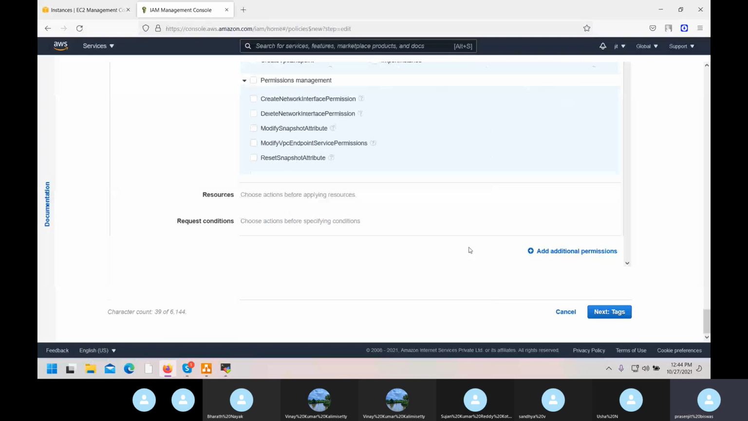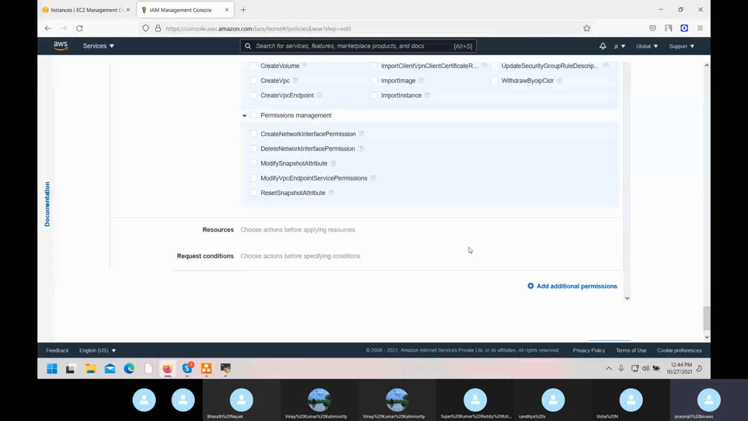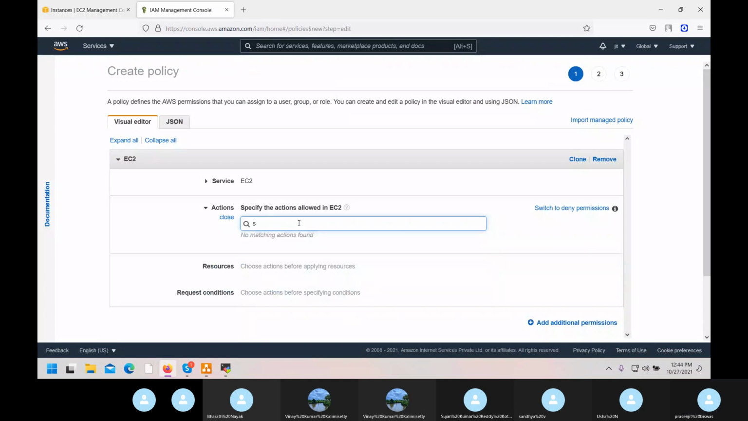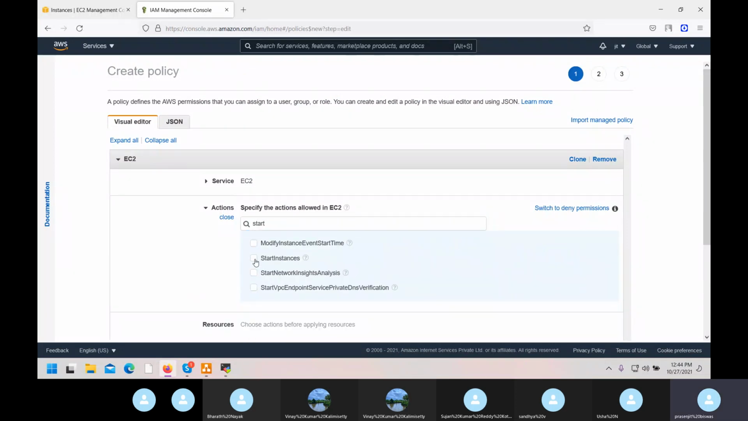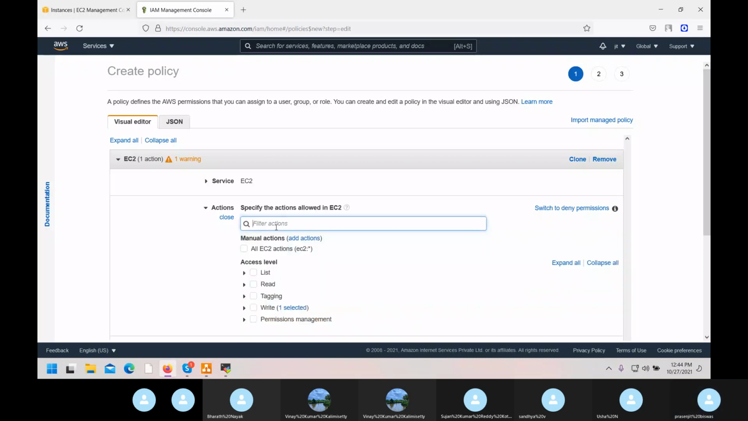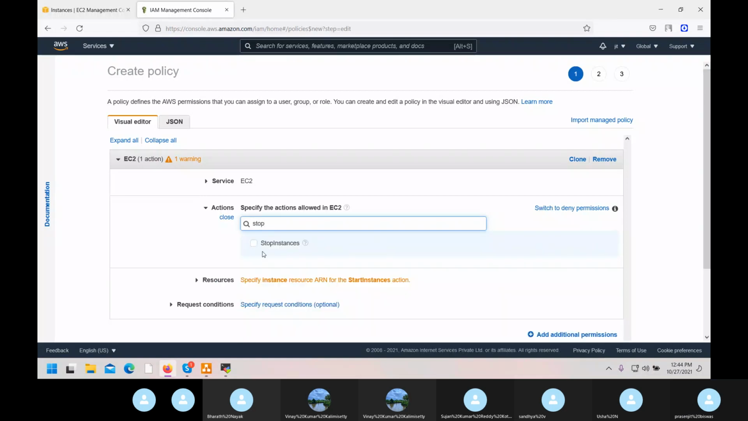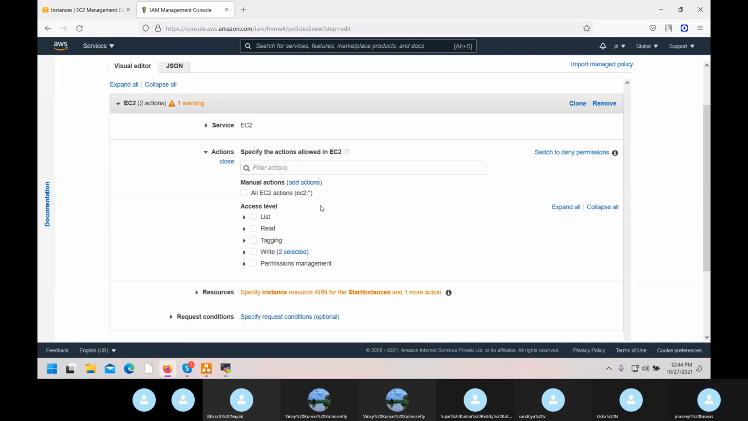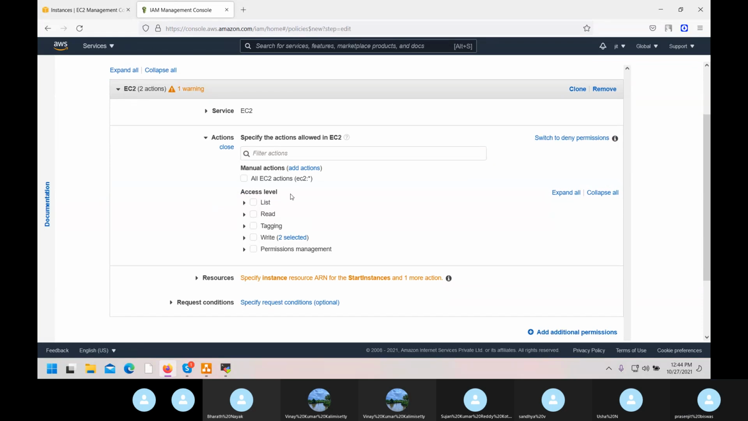In EC2, what are the things you want? If you want, you can go one by one. The automatic, what you want. So I want only start and stop. I am just hitting start instance, and then I want stop instance. If you want terminate also, terminate is also there. So in my PPT, terminating is there. Practice that one. Okay, done. Now scroll down.